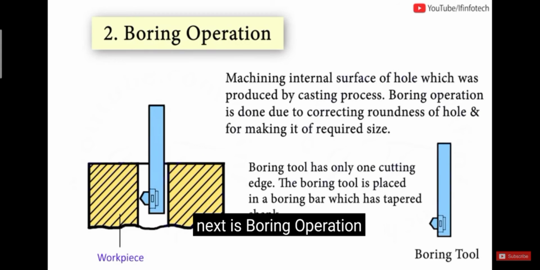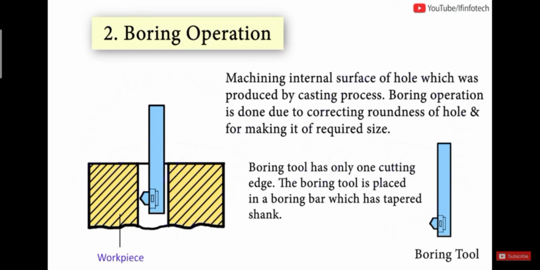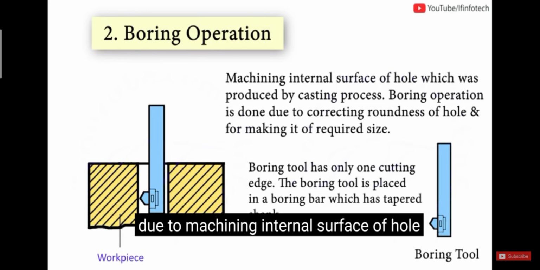Next is boring operation. Here we increase diameter of hole which was previously produced. Boring operation is done for machining internal surface of hole which was produced by casting process.